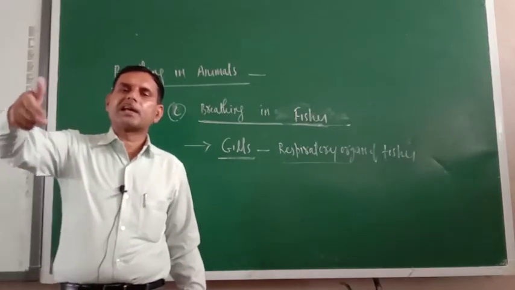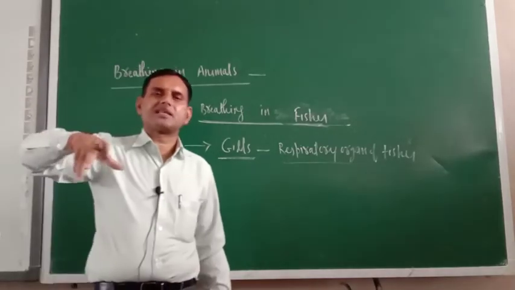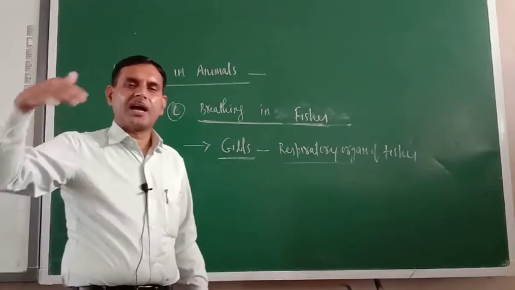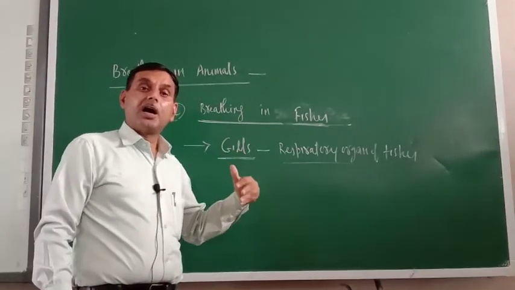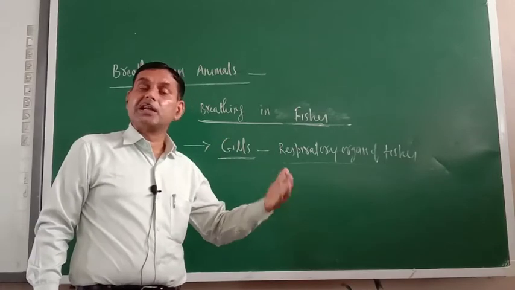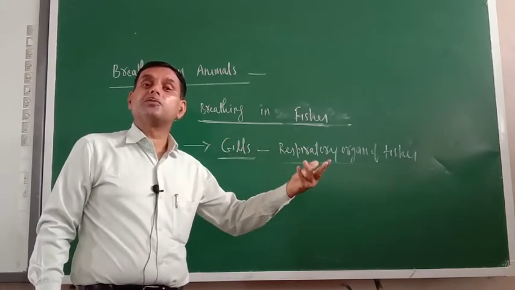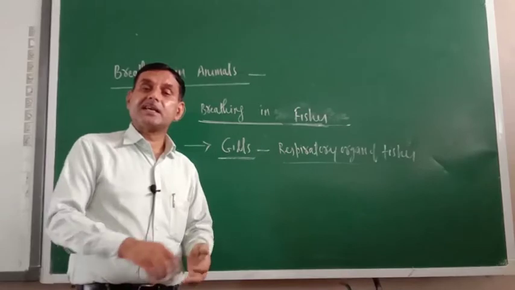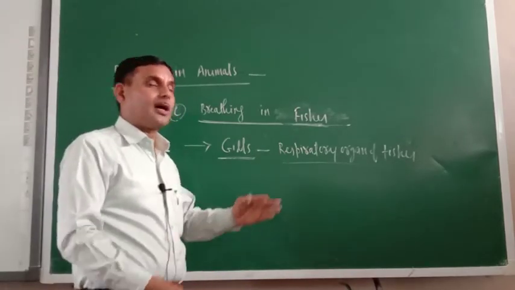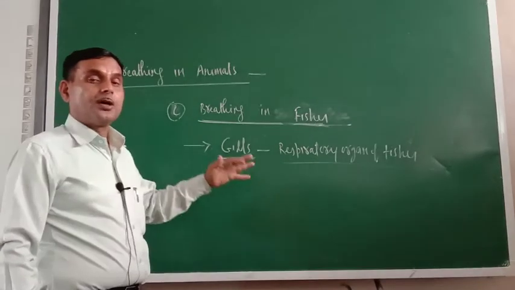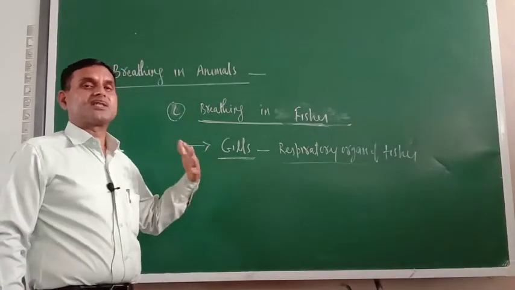So around the gills there are so many blood vessels, blood capillaries, and their blood is flowing. Now because of the diffusion, oxygen will diffuse into the blood vessels, and same oxygen will be circulated throughout the body of the fishes. So now fish will get the sufficient oxygen.